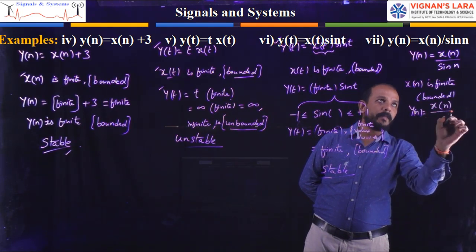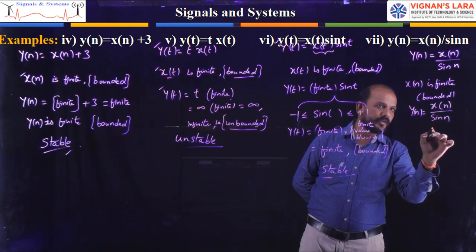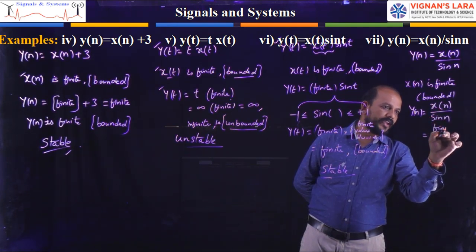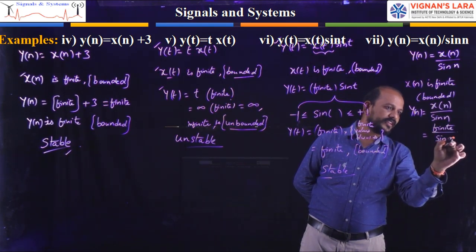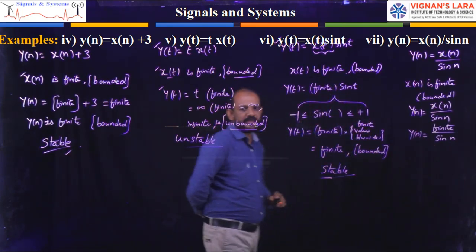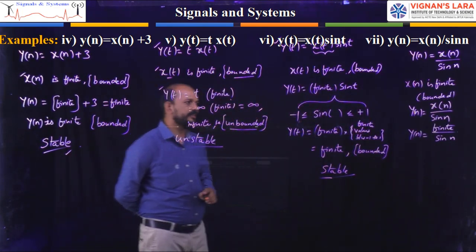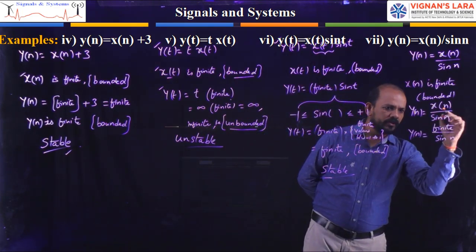value by sine n, which is equal to finite by sine n. So y of n is nothing but the finite value by sine n. Now I treated this as a bounded one, finite value.